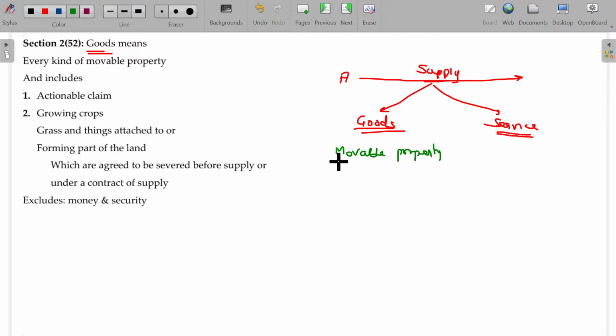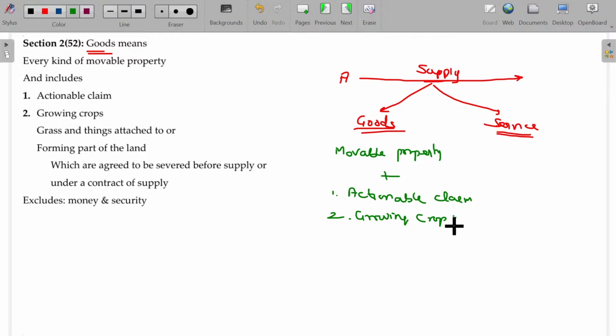And it includes actionable claim, growing crops.